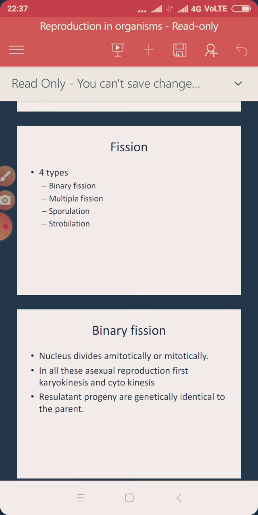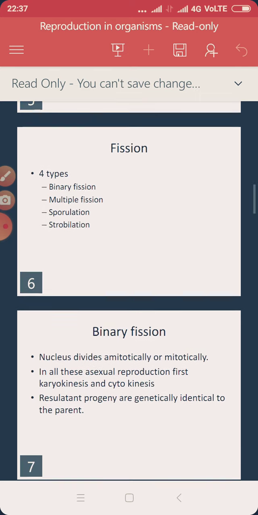So fission. The word fission is nothing but breaking down into smaller parts. So we call it fission: the organism tries to divide itself into different parts, maybe two, maybe many. Based on that, we talk about fission, like binary fission.